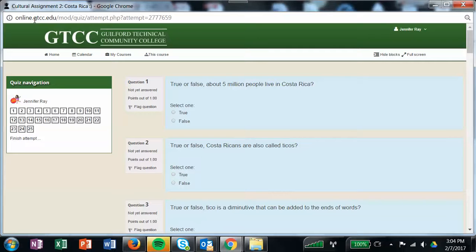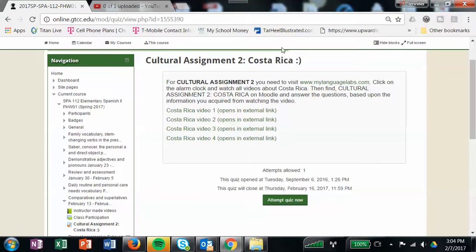So do not bombard my email with a lot of emails telling me that you did better on the quiz than your grade reflects. I know this, and I will be going back in and fixing them, but I will not go back in until after the due date. So if you guys are working ahead and you get to this week, just be aware of the fact that if you score 45, that 45 is going to stay in the grade book until I get to the week in which the assignment is due, because I'm only going to grade week by week.